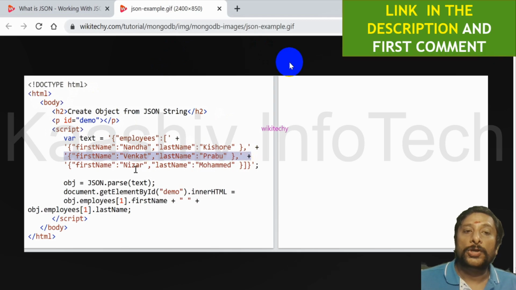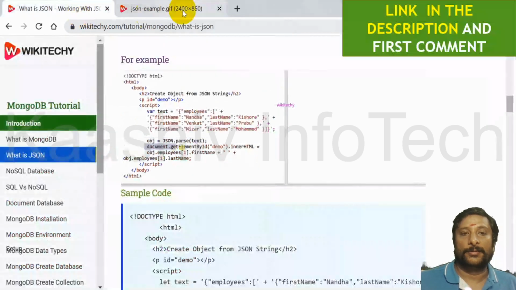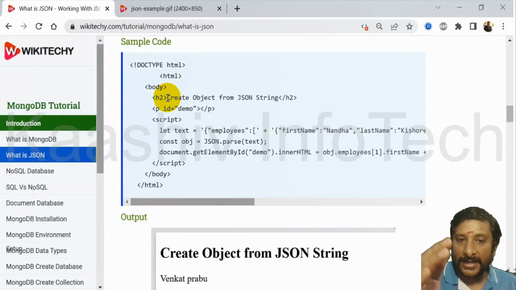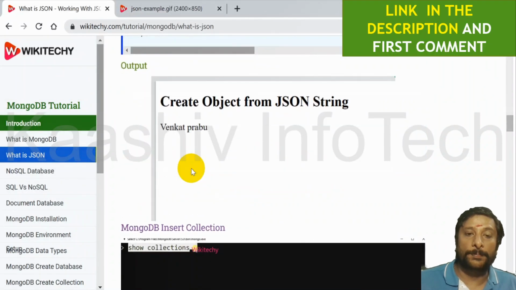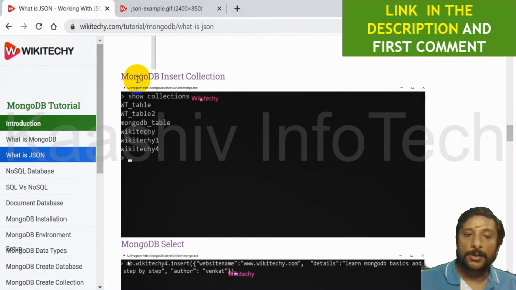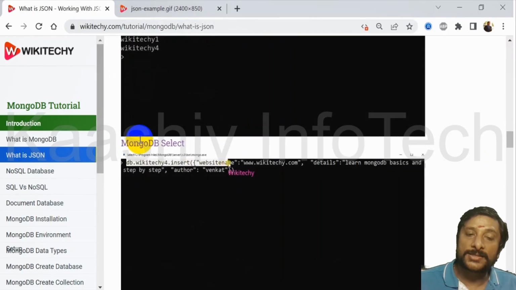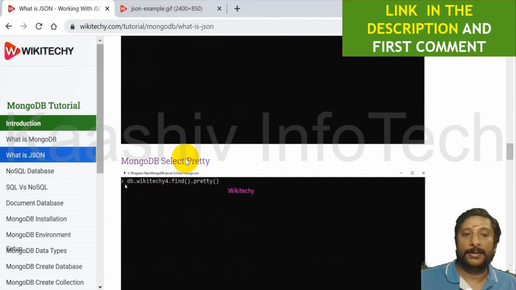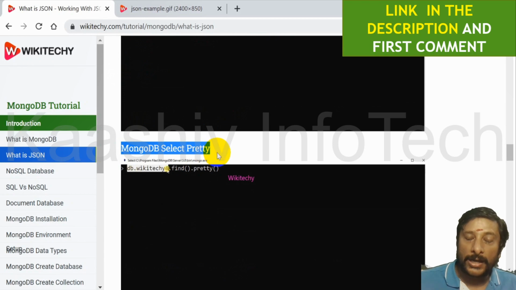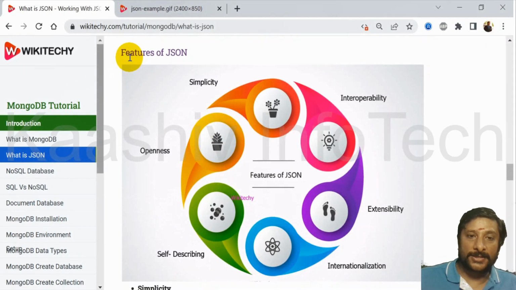This is how your JSON will be created. Okay, so on the other hand, I gave the code and everything. If you want, you can copy and paste it, and you get the output. Over here, I'm using the same JSON concept with MongoDB. So using MongoDB, you can create a JSON and display the JSON.